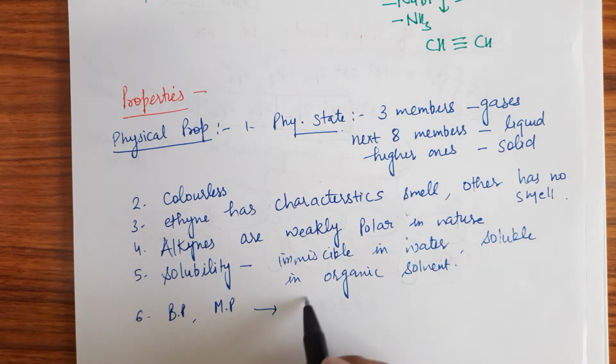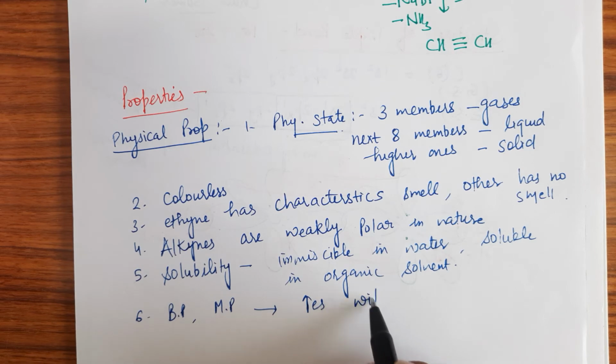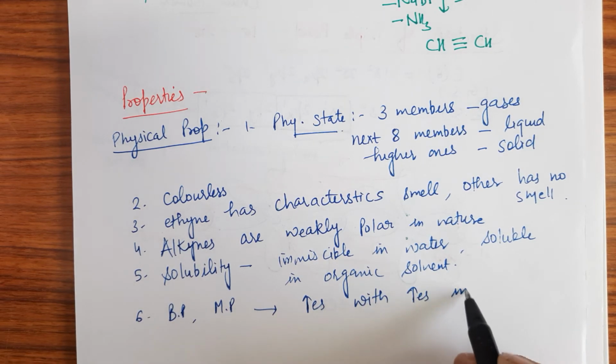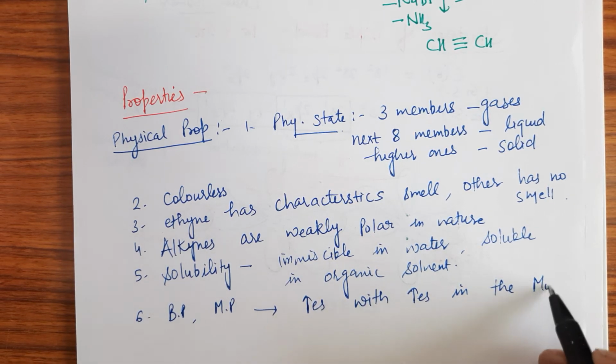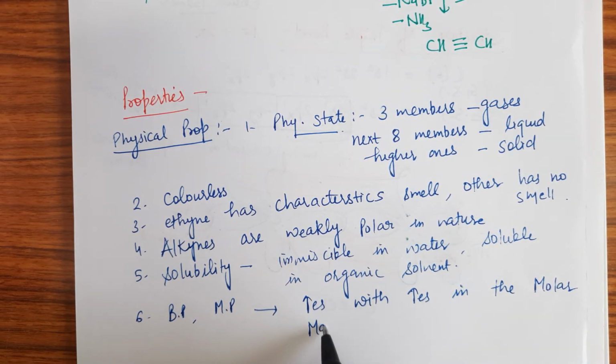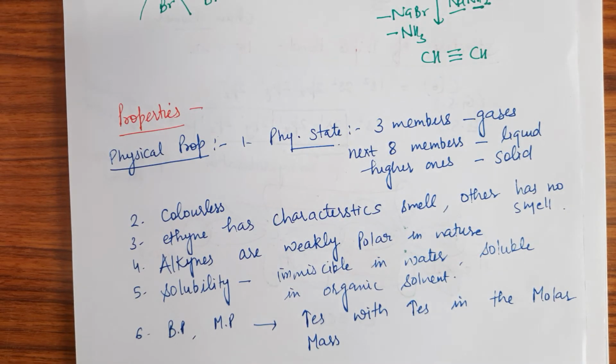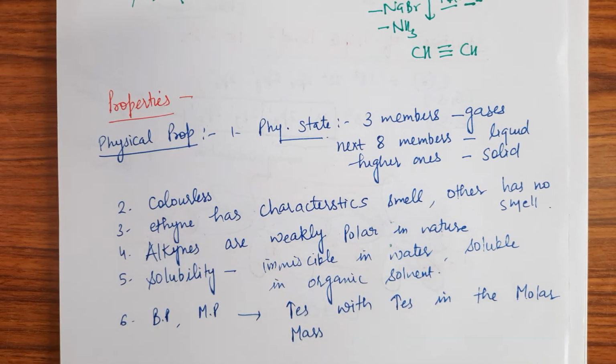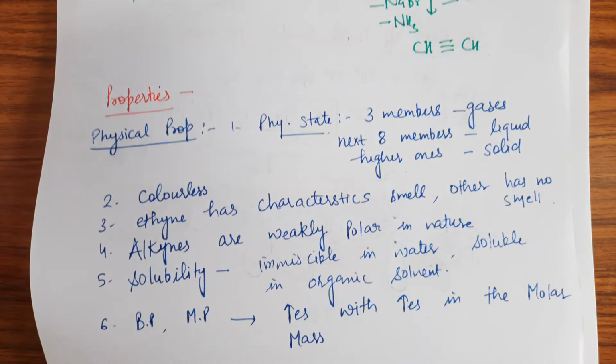Okay. So if we talk about the boiling point or the melting point, they all increase with increase in the molar mass. This is understood, because as molecular mass increases, the extent of van der Waals forces also increases, and that's why the energy required to break the bonds also increases. That means the boiling point or melting point increases with increase in the molar mass.